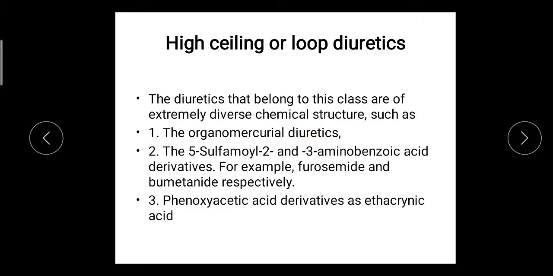Second is the 5-sulfamoyl 2 or 3 aminobenzoic acid derivatives, for example, furosemide and bumetanide respectively. Third is the phenoxyacetic acid derivatives, for example, ethacrynic acid. Let's see them one by one.